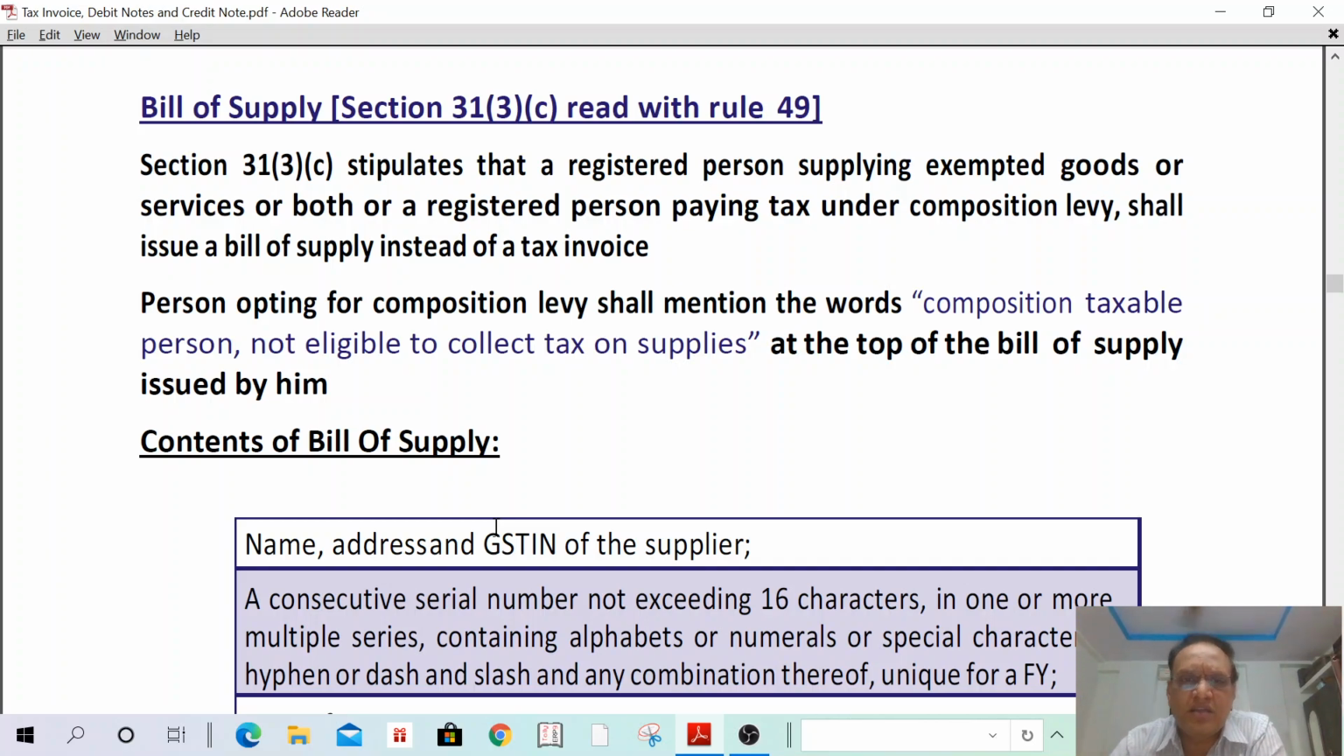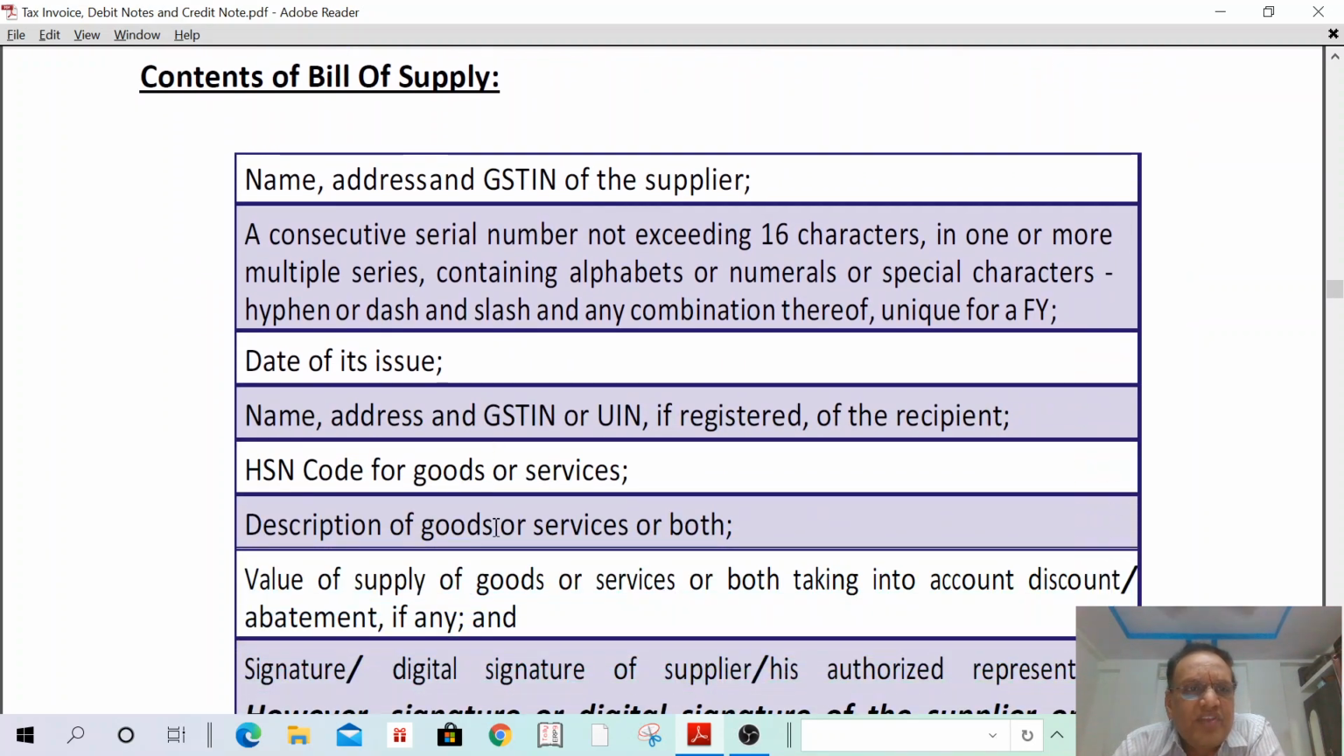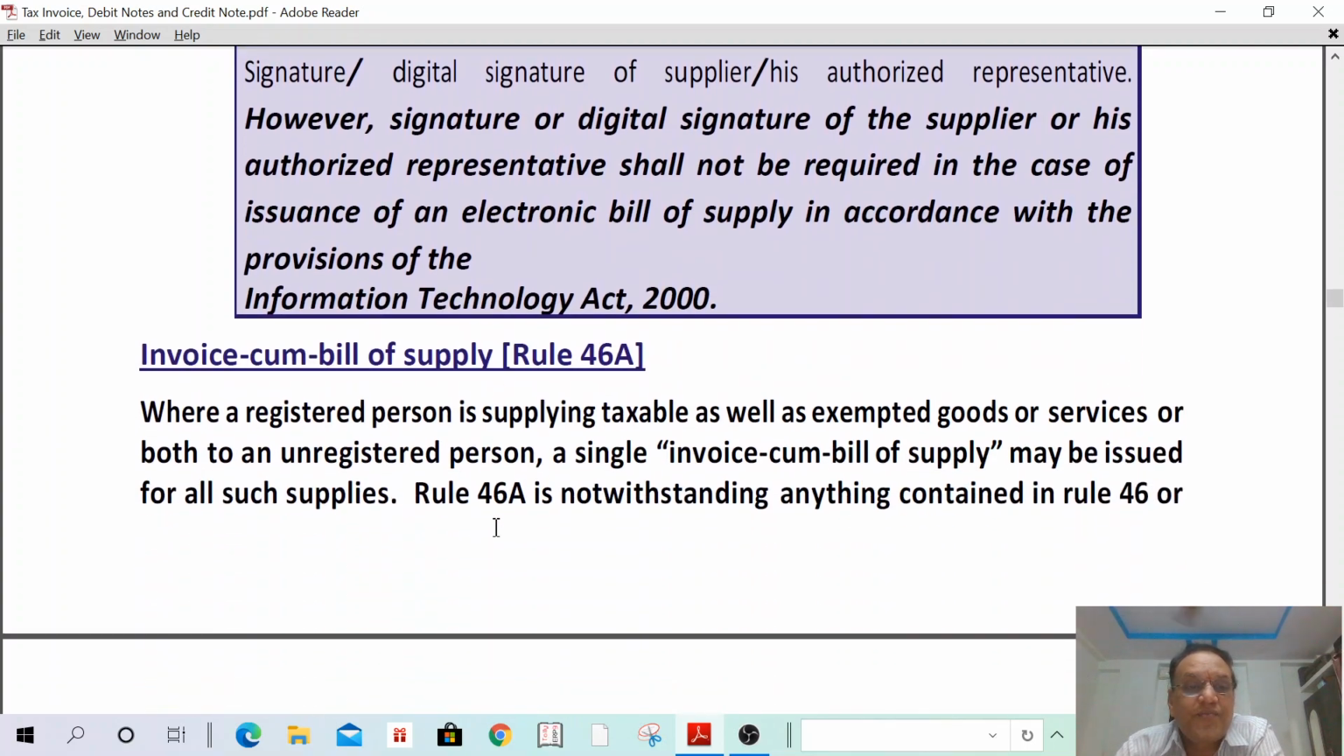Bill of supply is more or less the same as a tax invoice. What are the contents of a bill of supply? Name, address and GST number of the supplier, a consecutive serial number not exceeding 16 characters, date of its issue, name, address and GSTIN or UIN if registered of the recipient, HSN code of the goods or services, description of the goods or services, value of supply of goods or services or both taken into account, discount, abatement if any, and signature or digital signature of the supplier or his authorized representative.